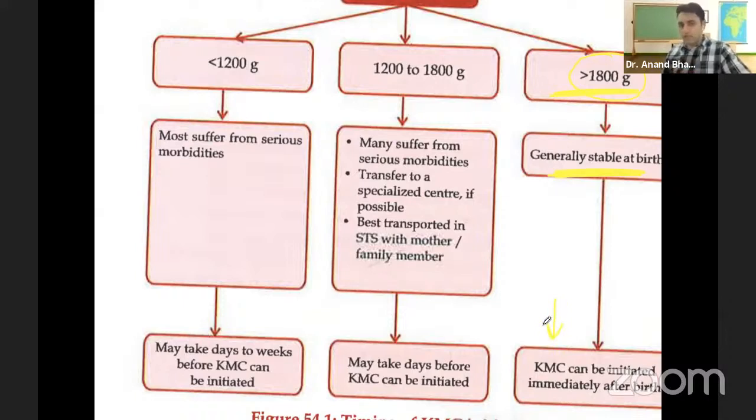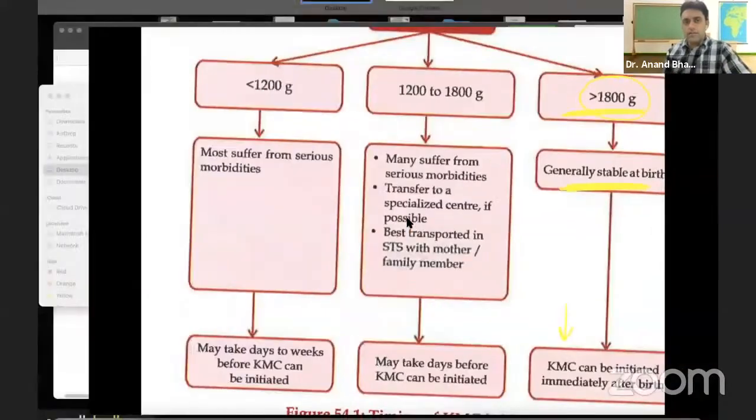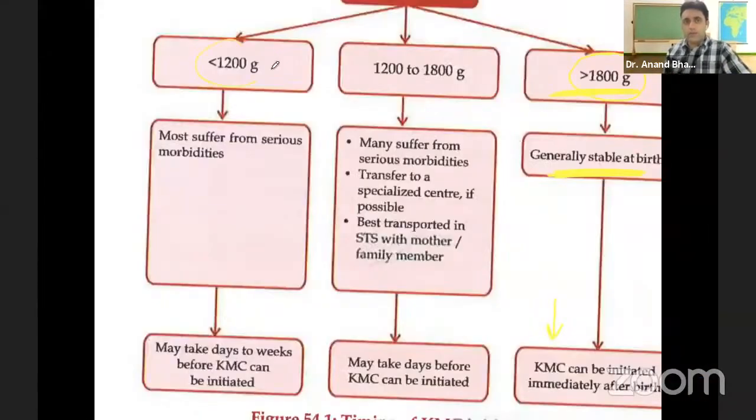Okay, and of course, if you talk about less than 1.2, or 1.2 to 1.8, just remember one line: if they are hemodynamically stable, then we can start the kangaroo mother care. Okay, understood. Very good Jitendra Singh, Himanshu, very good. Okay, we need to finish the topic. We have 8 to 10 questions in this.